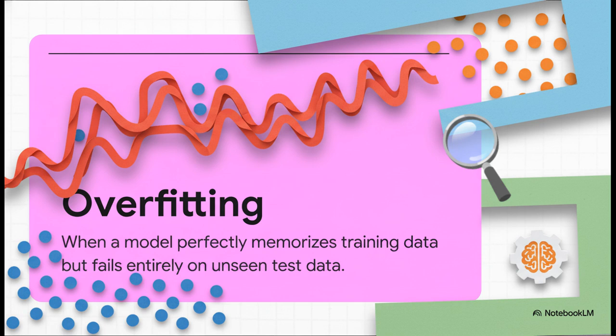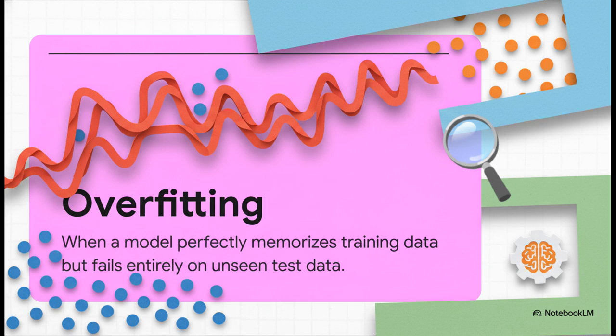Imagine you have a few data points, and your machine gets incredibly lazy, or maybe just paranoid, and decides to draw this highly complex, squiggly line that perfectly connects every single dot. On paper, your cost function is 0. It looks perfect. We call this low bias because it memorized the training data flawlessly.